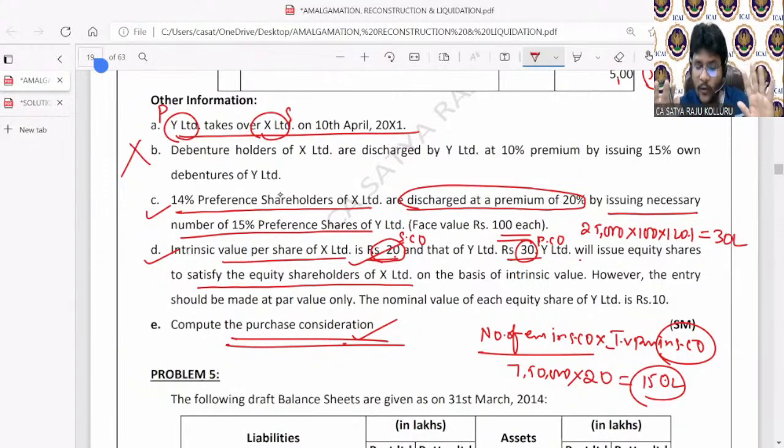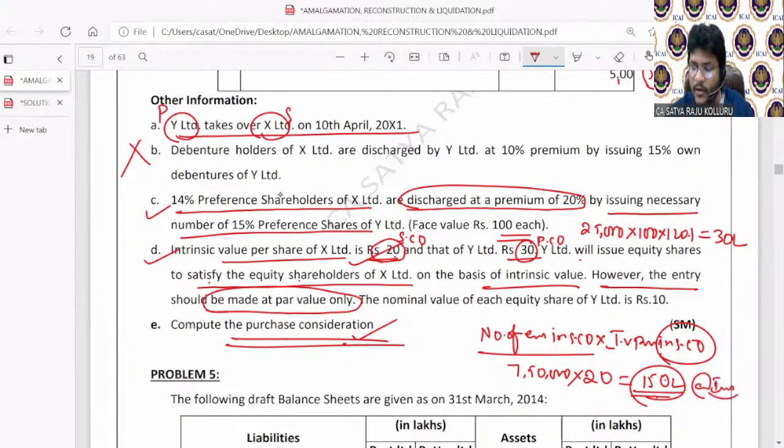But still it is not over. Please concentrate. Y Limited will issue equity shares to satisfy the equity shareholders of X Limited on the basis of intrinsic value. However, the entry should be made at par value only. So the PC of 150 lakhs is at the rate of issue price. But if you want to know how much is the PC at par value, first you need to calculate the number of equity shares issued as PC.